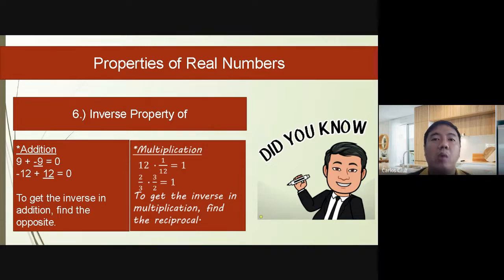Paano po ba multiply ng fraction? Sa pag-multiply ng fraction, you just need to multiply numerator to the numerator, denominator to the denominator. Lang po siya. So if you are given 2/3, ano ang reciprocal ni 2/3? That will be 3/2. So 2 times 3 is 6. 3 times 2 is 6. 6 over 6 is equal to 1. So that is for the inverse property.